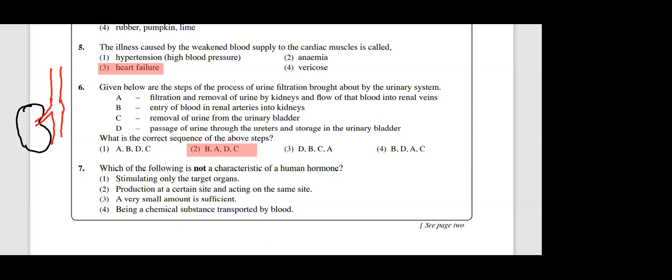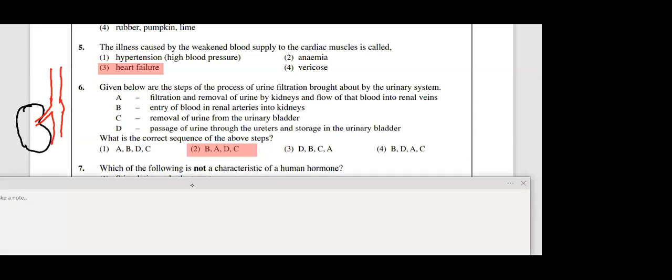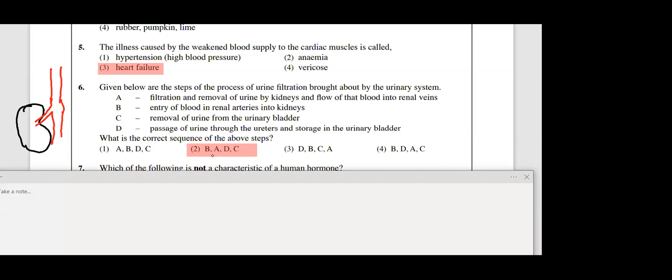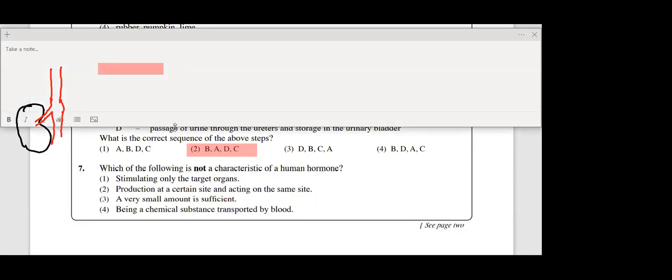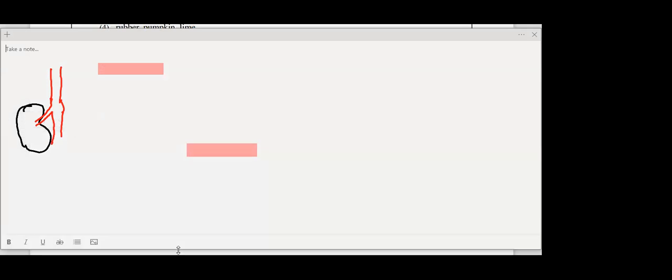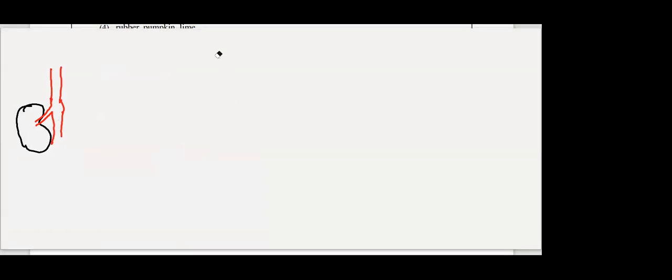At least a few organs you should remember. Look at the screen, everyone. To the kidney, it is the renal artery. The renal artery supplies blood.